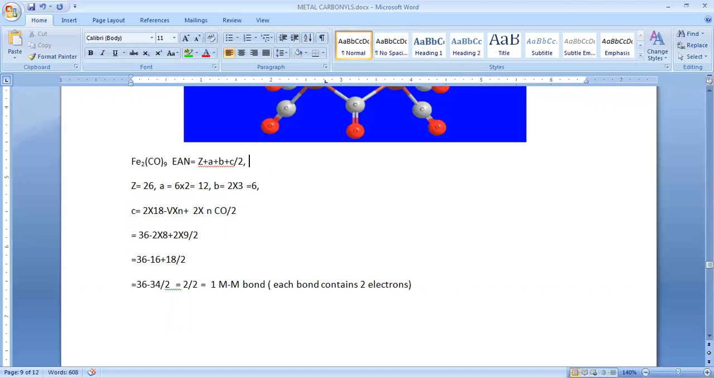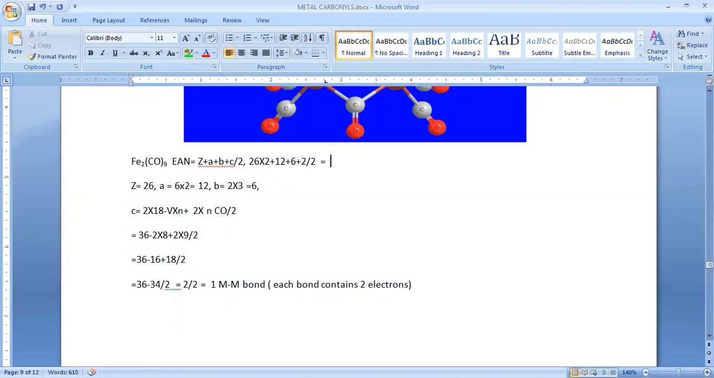So how many? 26, the atomic number of iron, and how many iron atoms do we have? 2. So next plus A, how much? 12, plus B, how much? 6, plus how many metal bonds we have? 1, that is C means 1. How many electrons does it contribute? 2 electrons. So sorry, here I'm supposed to write 2 electrons divided by 2, divided by 2. So that gives how much?